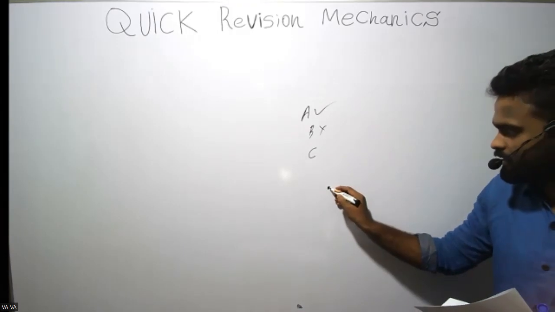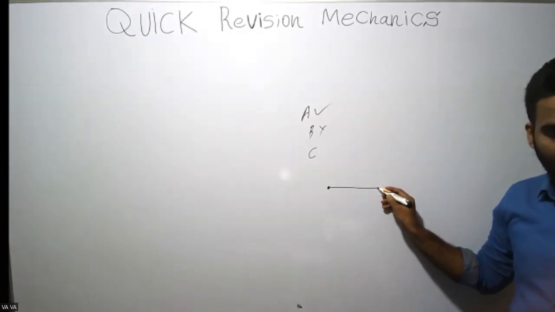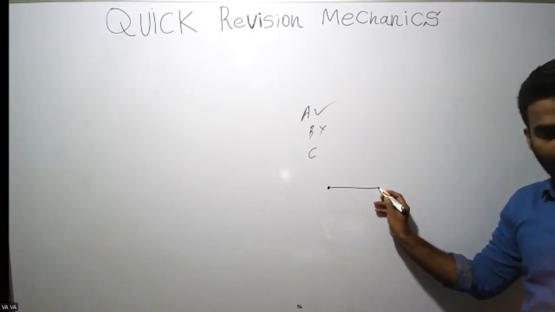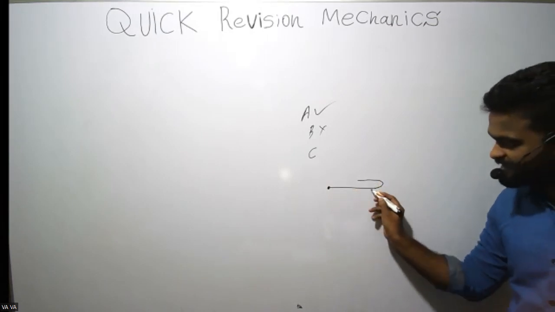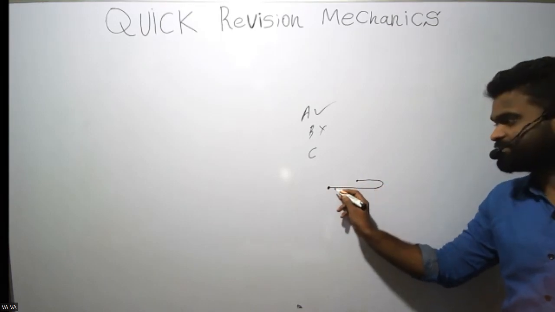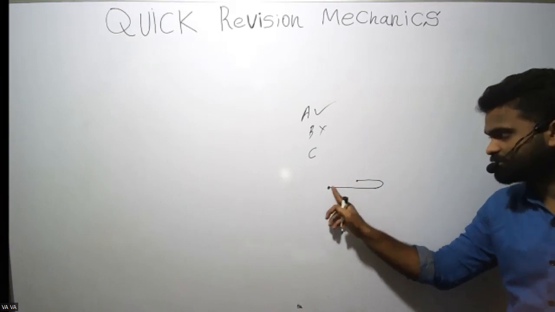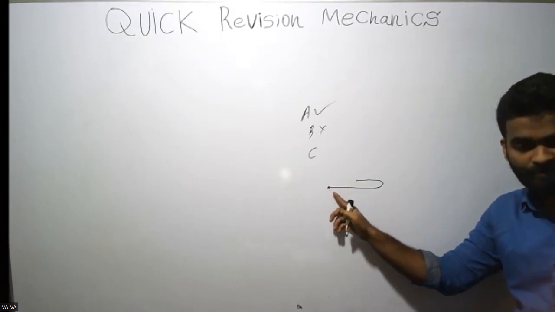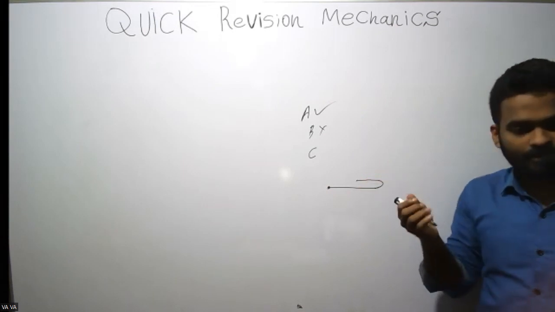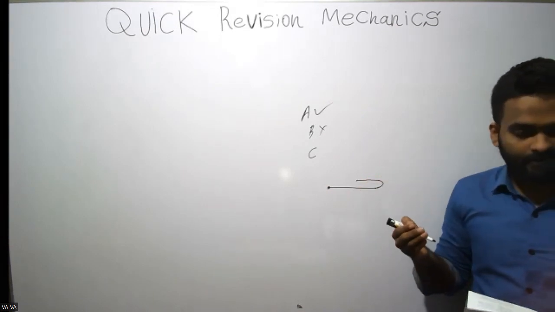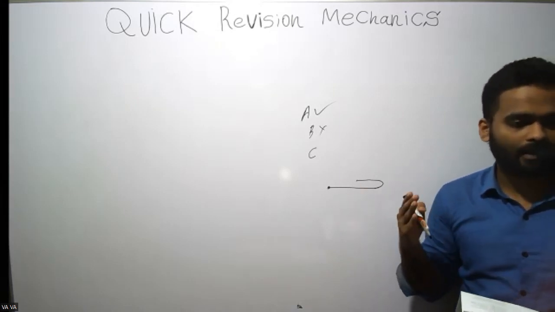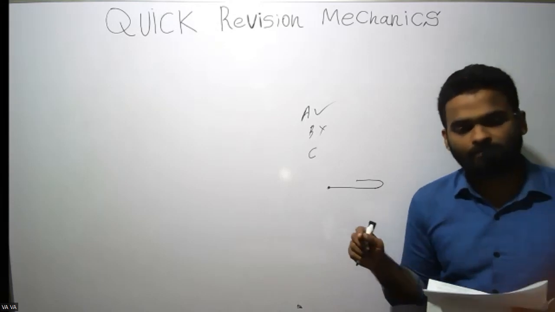Let's say you go like this. You go like this. Distance is increasing, right? If you come back, still distance is increasing. But the displacement is decreasing. Displacement is the shortest distance. That is decreasing, but the distance is adding up. So the distance always increases or remains the same. It cannot decrease, but displacement can decrease with time.